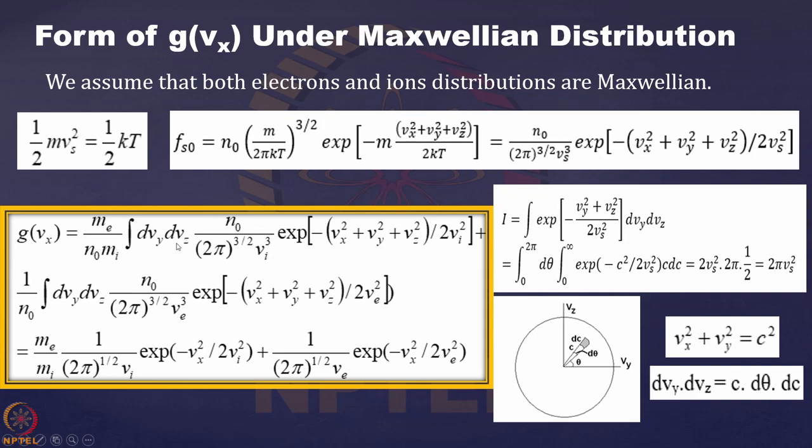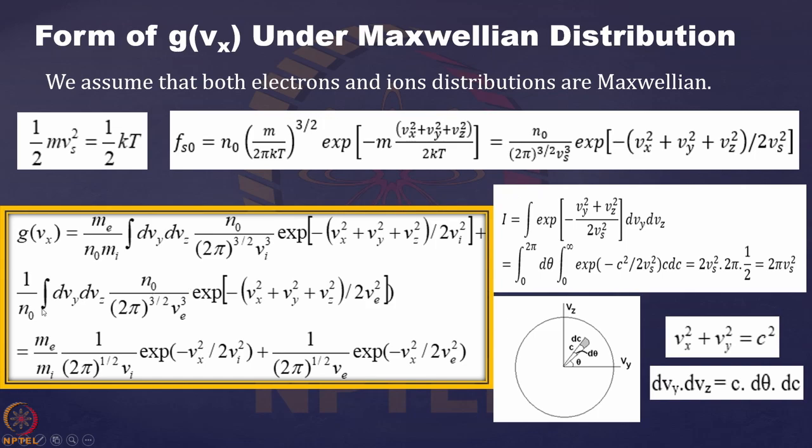This dvy dvz, and what is the form of fs0? You put s as i, then you get dvy dvz n0 by 2 pi to the power 3 by 2, and then vi cube. It was vs cube, so s is i here, ion, so vi cube. Then exponential, where vx square, vy square, vz square are there, and then vs square we replace s by i, so this is vi square. So vi is the thermal speed of the ions, and ve is the thermal speed of the electrons.